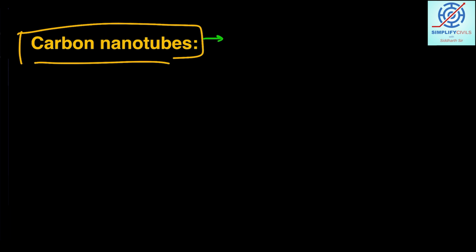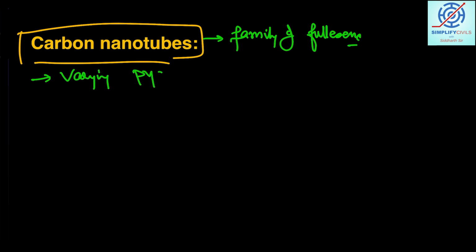These are basically a family of fullerenes. They're part of the family of fullerenes only, and they have varying physical and chemical characteristics.